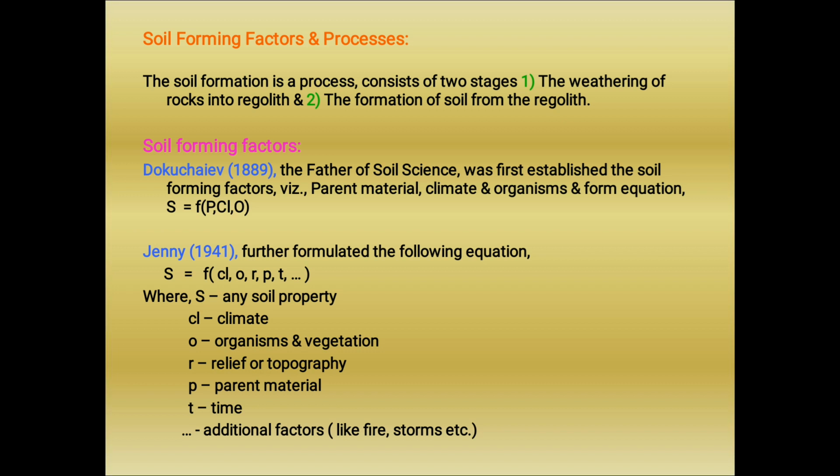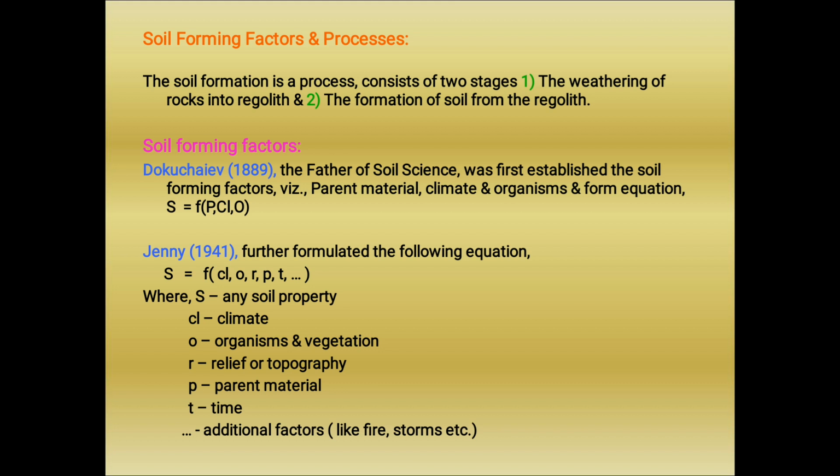Let us know about the soil forming factors. Dokuchaev, father of soil science, first established the soil forming factors, which include parent material, climate, and organism. That forms an equation: S is equal to a function of parent material, climate, and organism. That means Dokuchaev included only these three factors.